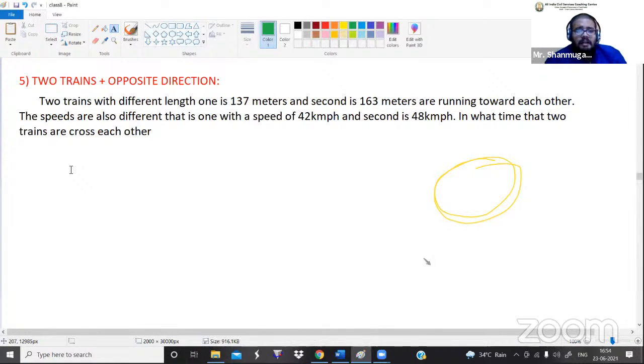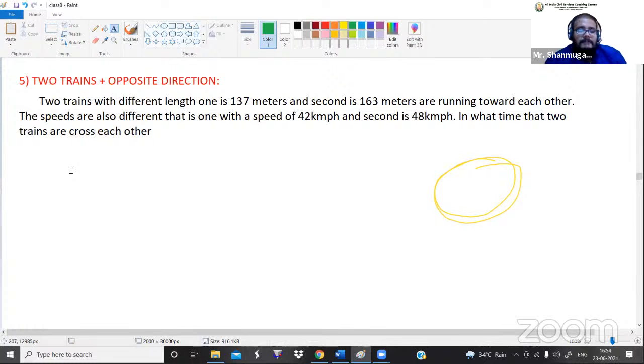Guys, don't scribble on your screen. Whatever you're doing is replicating on my screen also. Okay, fine. Don't do that.